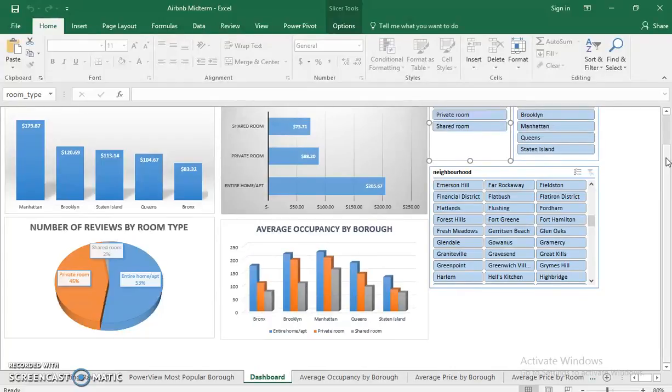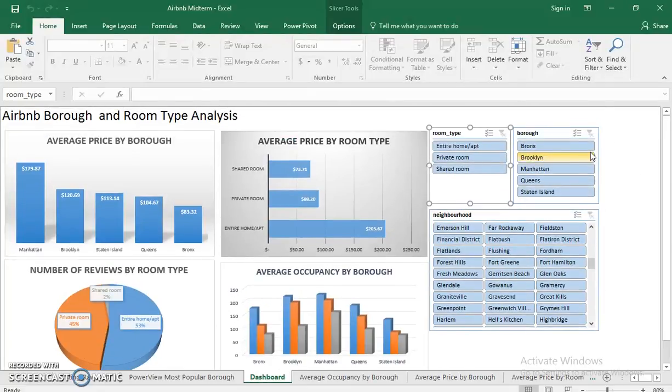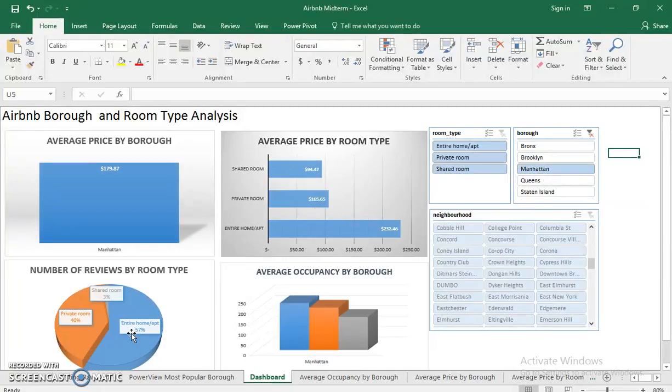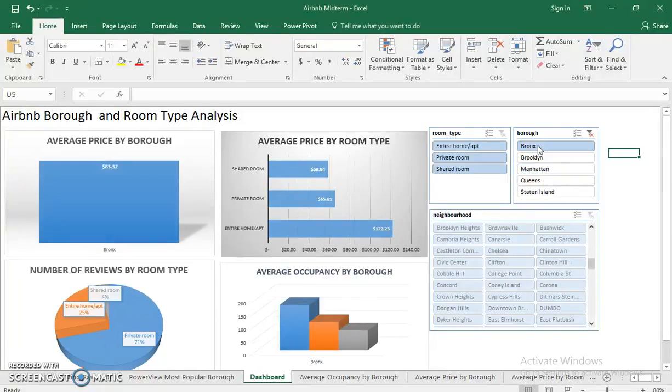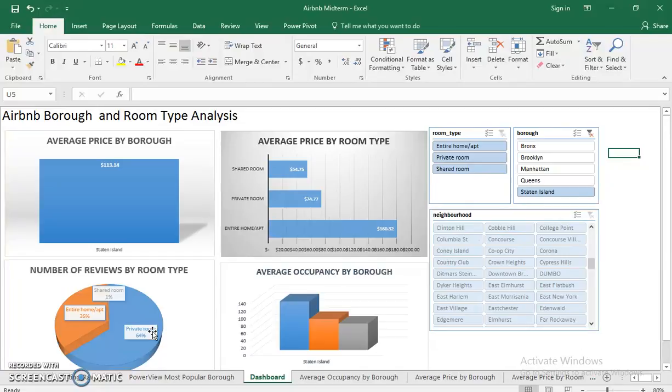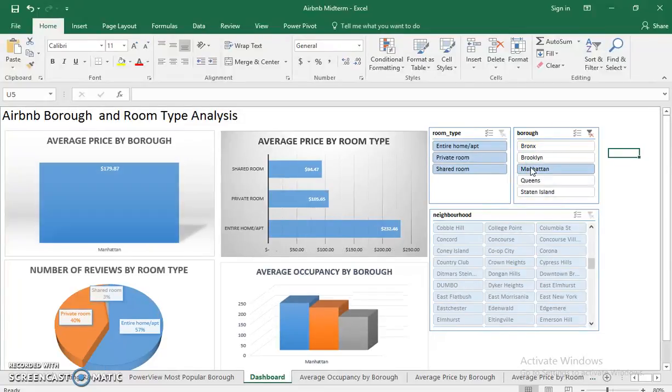Now, if we play with the filters a little bit, especially the borough filter, we'll notice that in Brooklyn, entire homes/apartments and private rooms are relatively equal. If you go over to Manhattan, the same thing holds. Entire homes and apartments are a little bit more than private rooms, but very close. And if we go to the Bronx, we'll see that 71% are private rooms. The same can be said for Queens, 62%, and Staten Island, 64%. Private rooms are more popular in Staten Island, Queens, and the Bronx, and homes/apartments are more popular in Brooklyn and Manhattan.